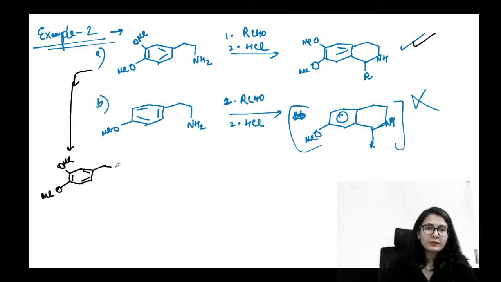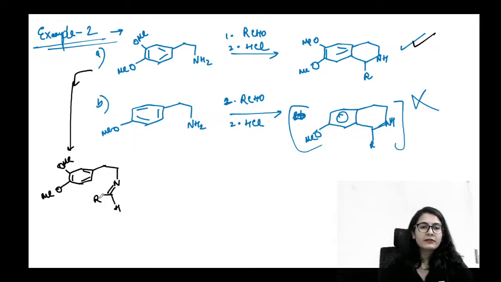Alright, so how is it going to be? The amine is first of all going to give you iminium ion, yes or no? Right? It is going to give the imine first of all. Now this imine is going to be attacked by one of the positions, right? ये देखो, it is going to be attacked by one of the positions onto this particular carbon and the bond opens up to nitrogen.